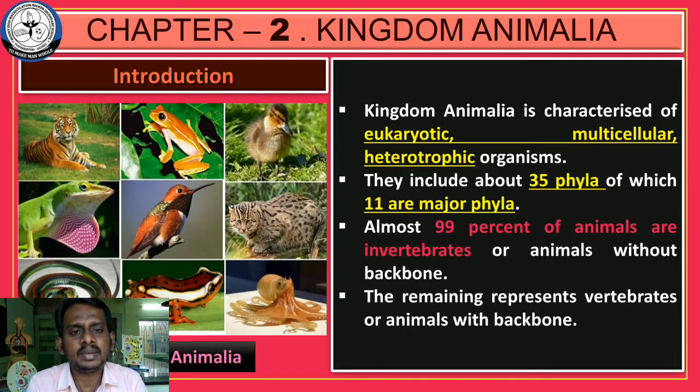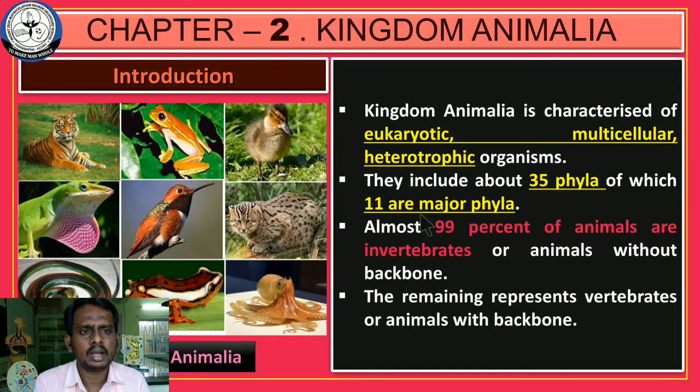Okay, so all the animals can be classified or grouped into around 35 phyla. Out of 35 phyla, 11 are major phyla. It may be a 1-mark question. All the organisms have been placed within the 35 phyla. You know what a phylum is. It is a higher category, one of the higher categories in the taxonomic hierarchy. Which one is the lowest category? Very good. Species is the lowest category in the taxonomic hierarchy. Phylum is one of the highest. So there are 11 major phyla, and we are going to discuss the characteristic features of these 11 major phyla.